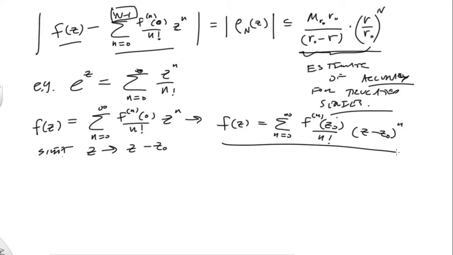All you have to do is perform a shift on your function, shift it by a certain amount, and then you can essentially get any function you want. So again, the function has to be analytic around z naught in order to do this. But in general, this is how you would do it.